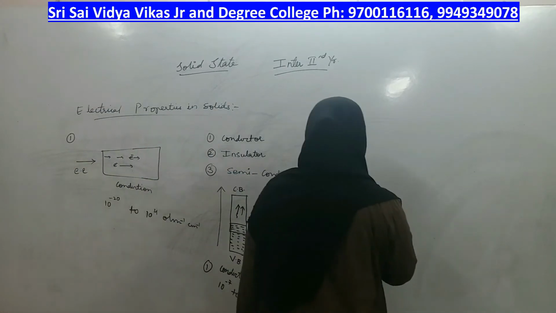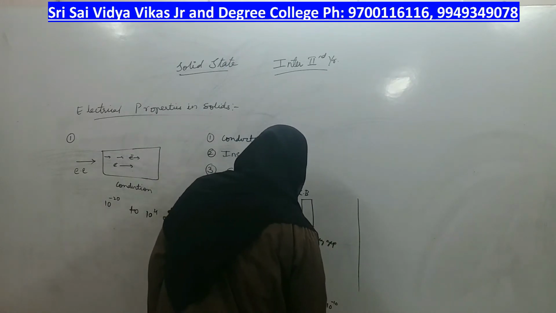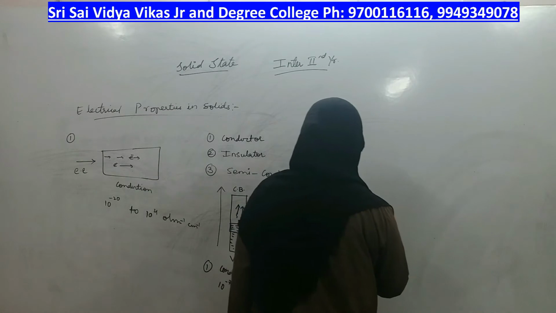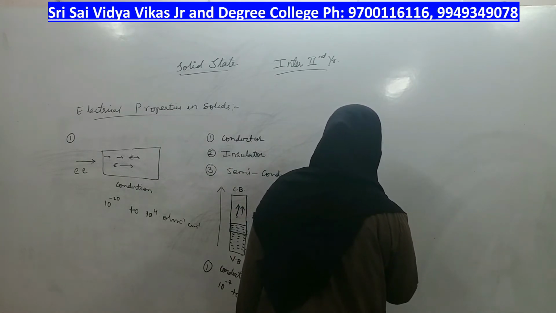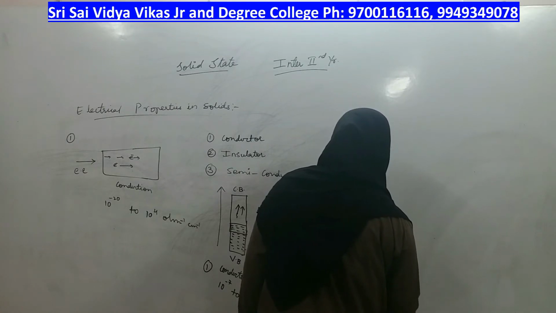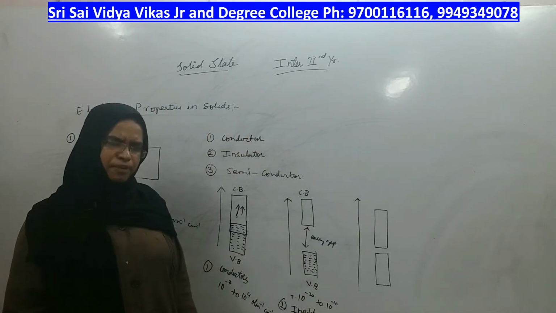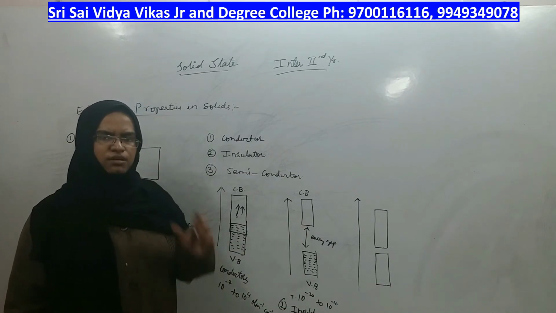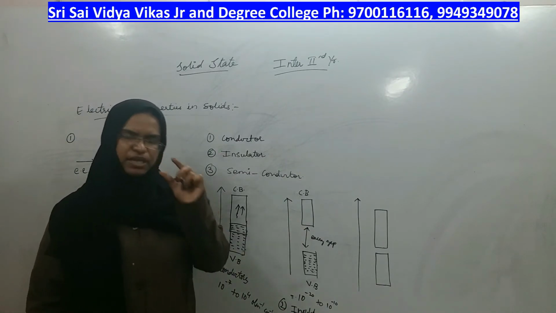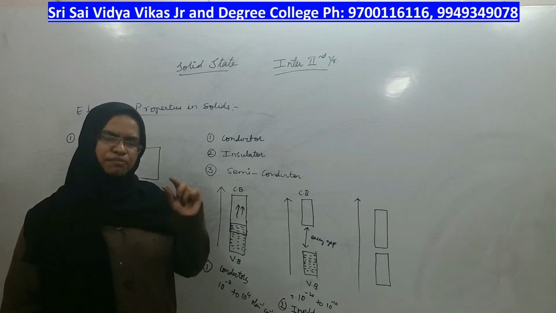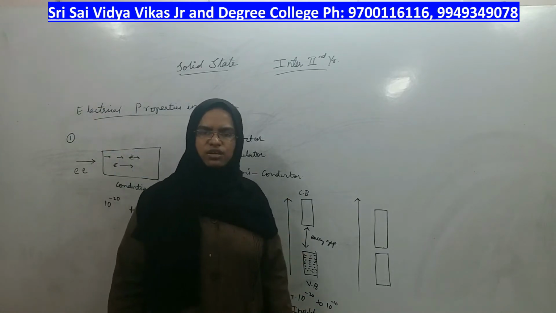The third type of compound is that compound in which the conduction band and the valence band do not really overlap with each other, but they are not even present far apart. They are separated from one another, but not with much energy gap. The energy gap is there, but lesser than in insulators. The energy gap is present between the two bands, but it's not very high.